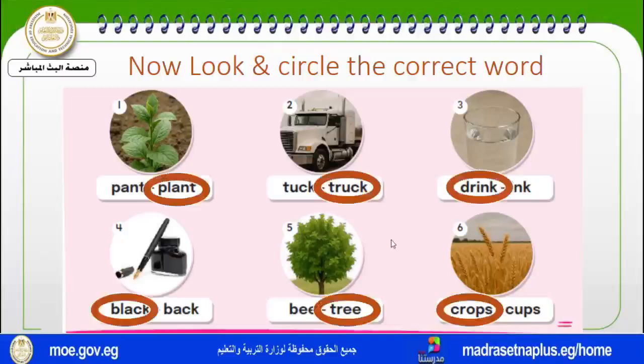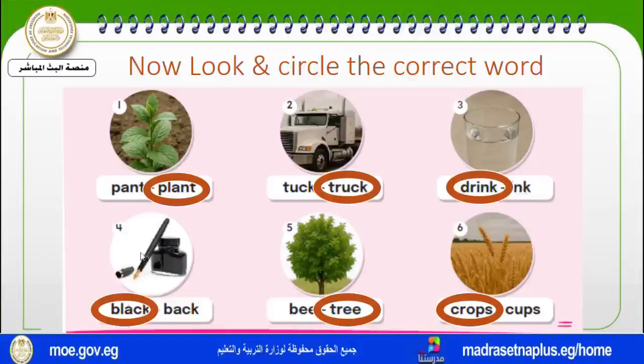Yes. The first photo is for a plant. It has leaves. The second one is for truck, a truck which is a big car carrying things. Here is a drink. It's a glass of water, not an ink which you write with in a pen.